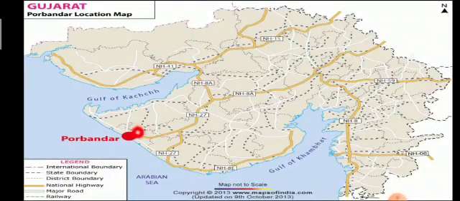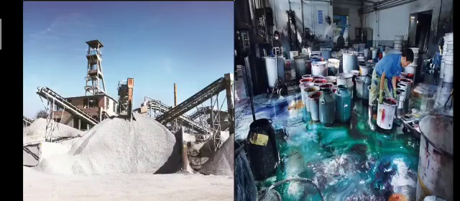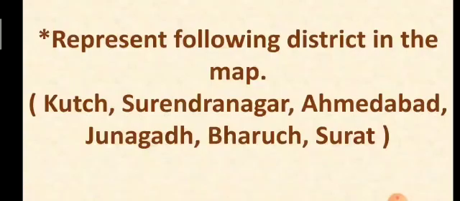Next is Porbandar district. This is Porbandar district. In this district, cement and dye chemical business has flourished a lot.